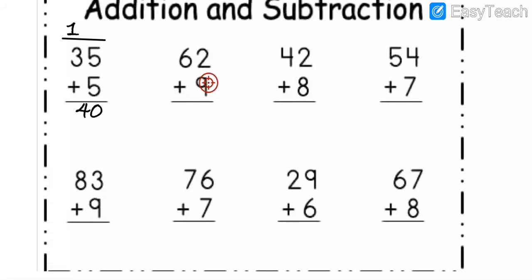Like that, we have to do it. Here is what? 2 plus 9. How many, my dear students? 2 plus 9. Okay, so 9 plus 2 is equal to how many? 10 or 11. How much, my dear students? 11.